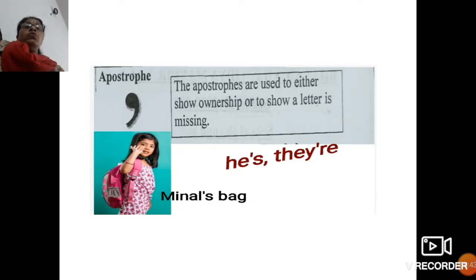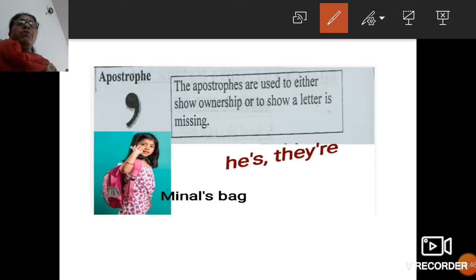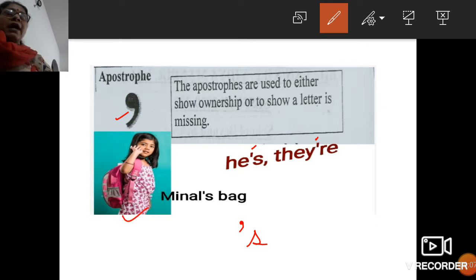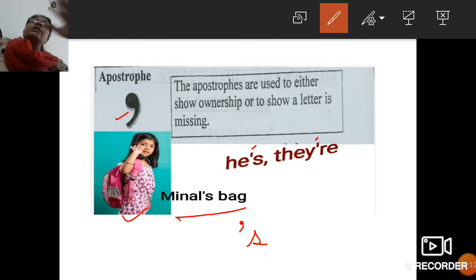Next, a very important topic: apostrophe. Do you know the apostrophe sign that appears above the line near the s? Can you see here? This mark is called apostrophe. It is written like this. Remember, an apostrophe is used either to show ownership. Ownership means this girl is Meenal and Meenal has a bag, and this bag belongs to Meenal. So you can say Meenal's bag. You are showing belongingness, that this is Meenal's.